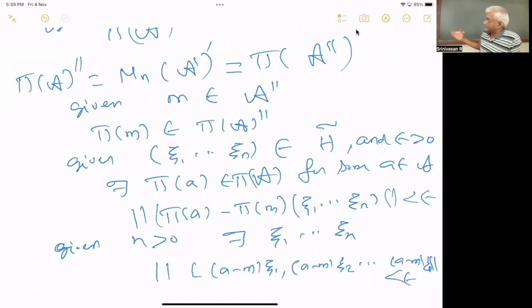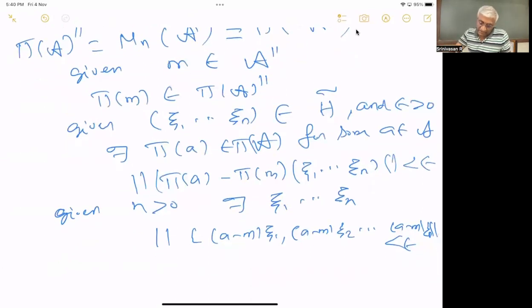You can choose eta such that it's clear. And this works for every epsilon. So given any epsilon, that you need not write, you fill it up.